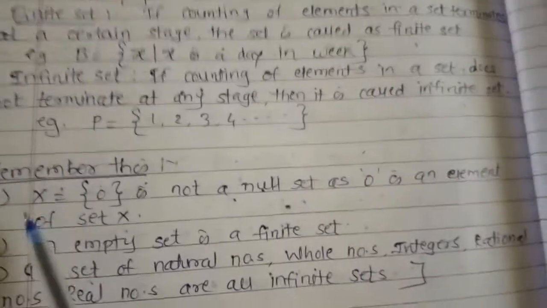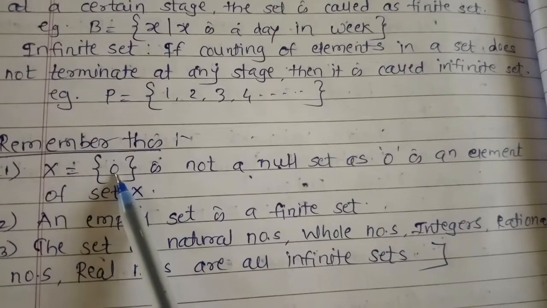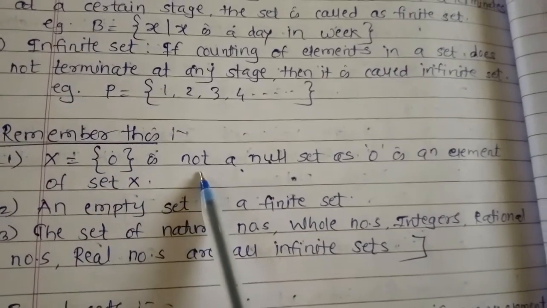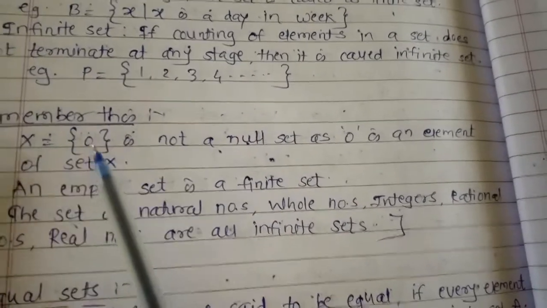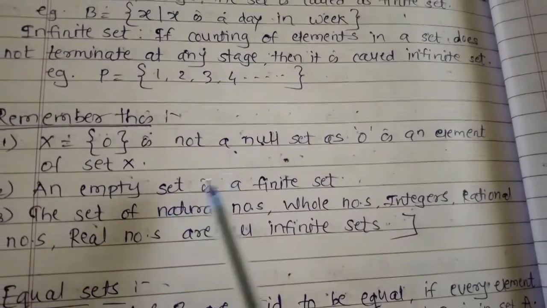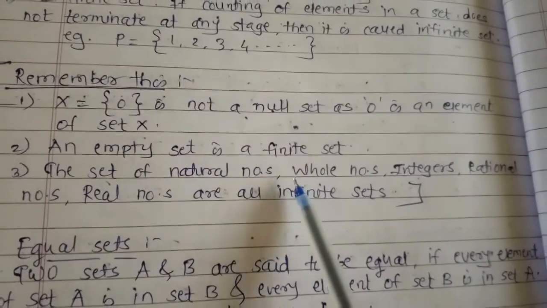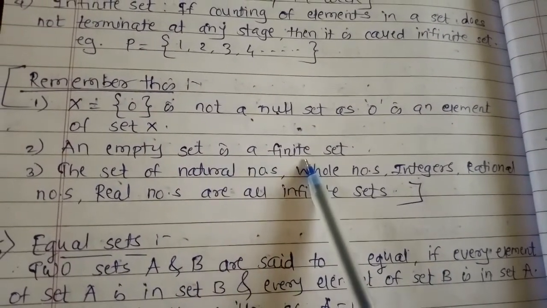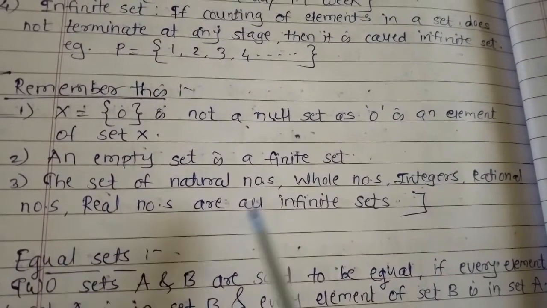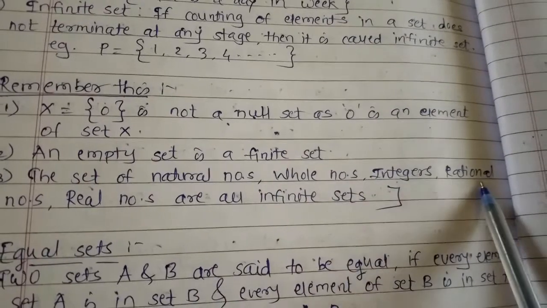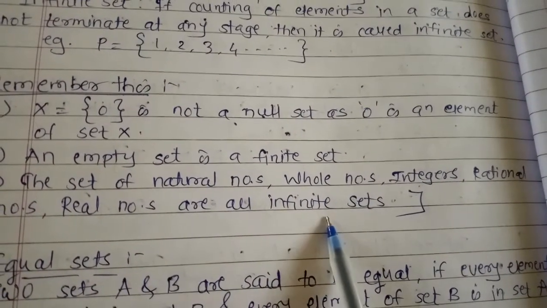Now we have to keep in mind some things. First, if you are given X equals curly bracket 0, it's not a null set, as 0 is an element. Next, an empty set is always a finite set. These things you will be asked in the exam for fill in the blanks or MCQs, so keep this in mind. The sets of natural numbers, whole numbers, integers, rational numbers and real numbers are all infinite sets.